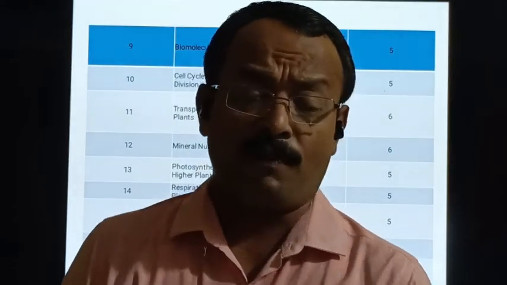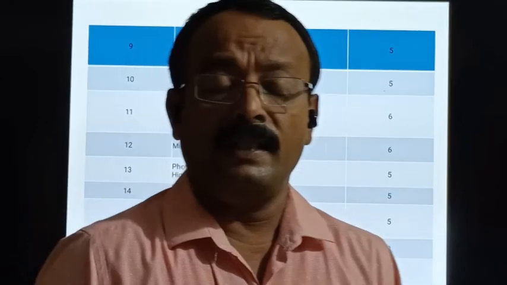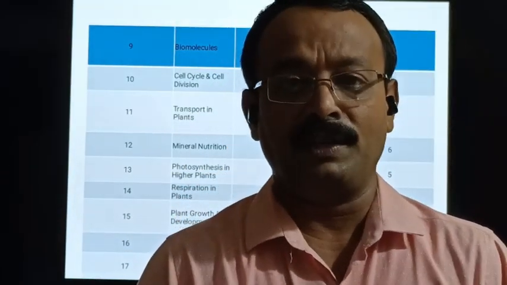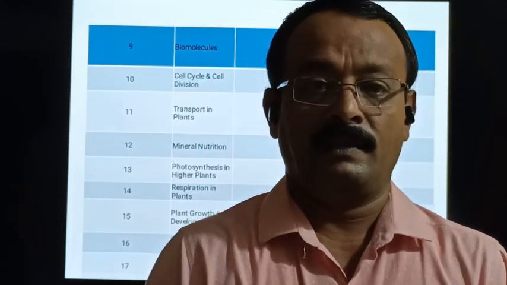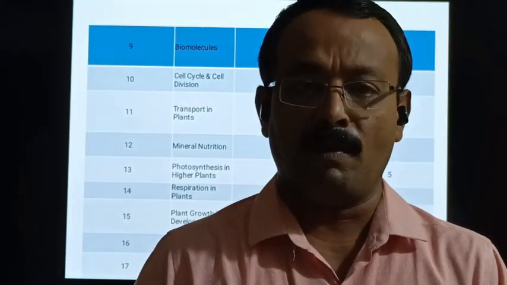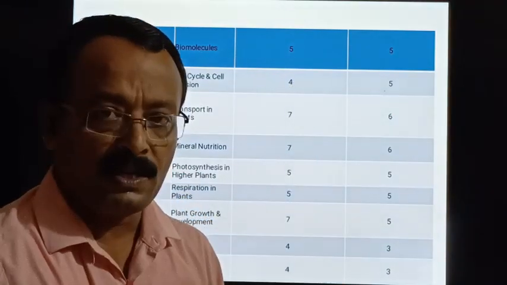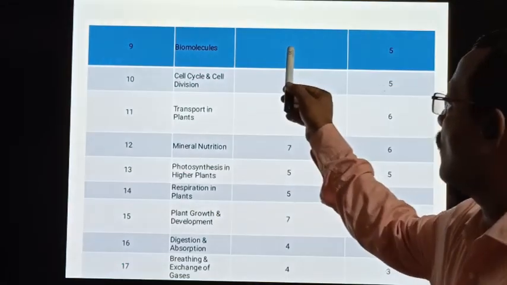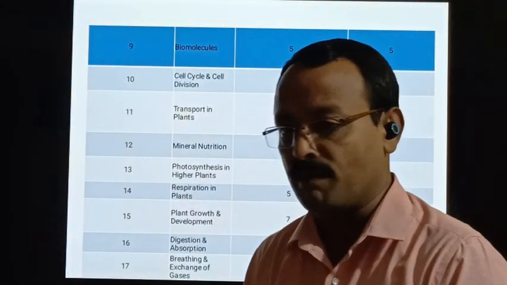The last chapter of Unit 3 is Cell Cycle and Cell Division. In this chapter, we study the 2 types of cell division, mitosis, meiosis, along with the cell cycle. And we also study the significance of mitosis and meiosis and the differences. So 4 hours is the allotted hours and the marks is 5. So put together in Unit 3, 10 plus 10, 20 marks questions will feature from this unit only.